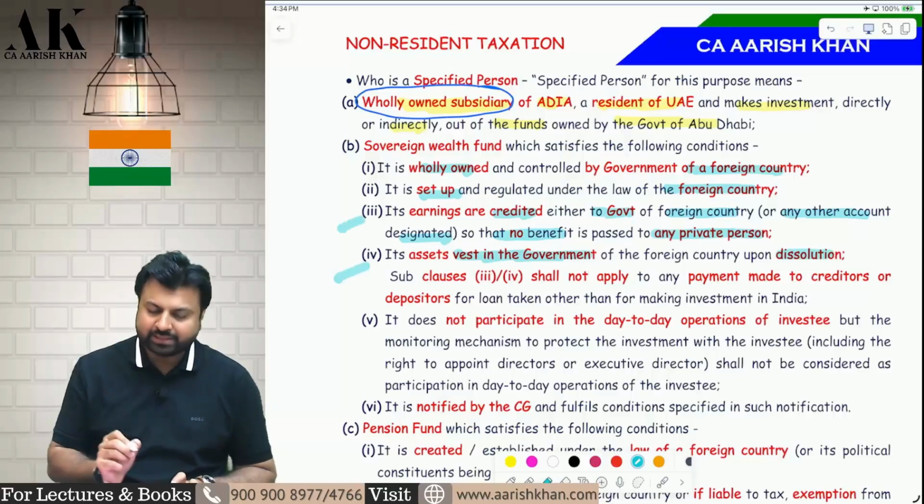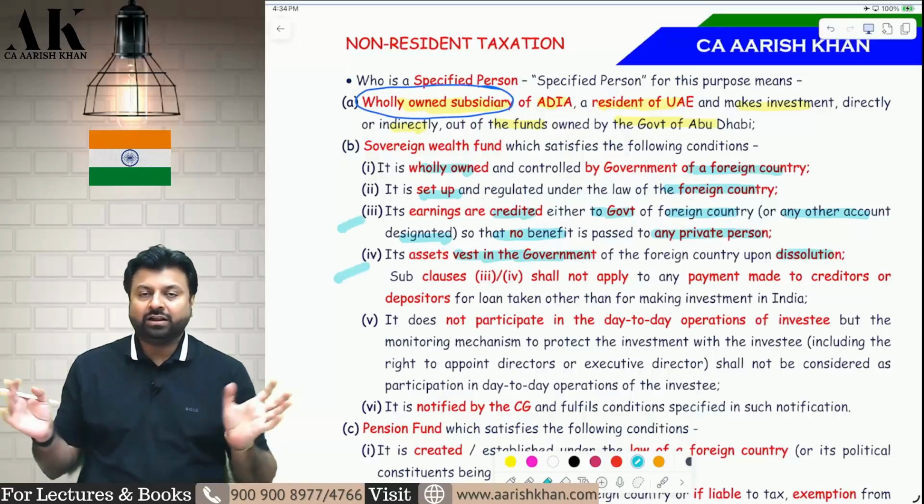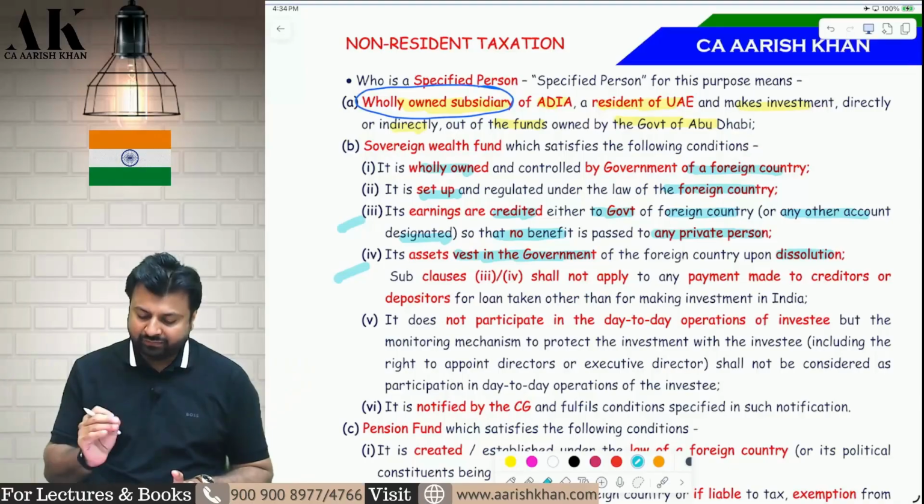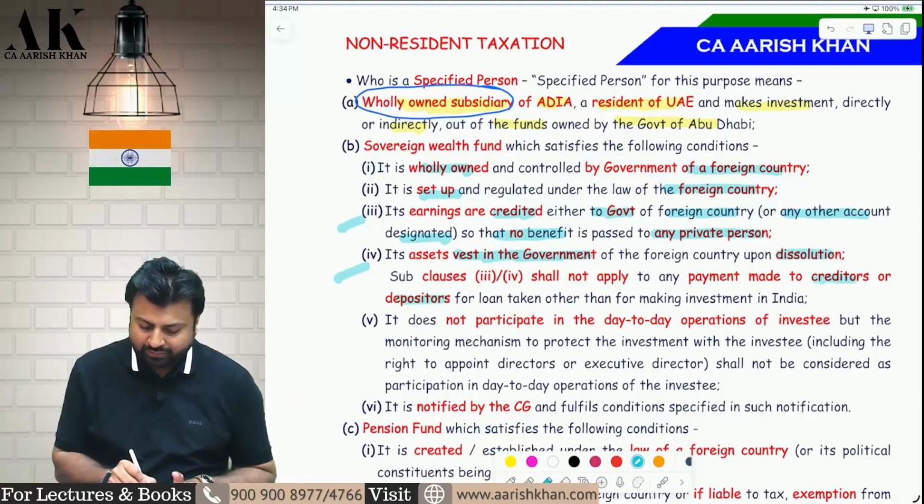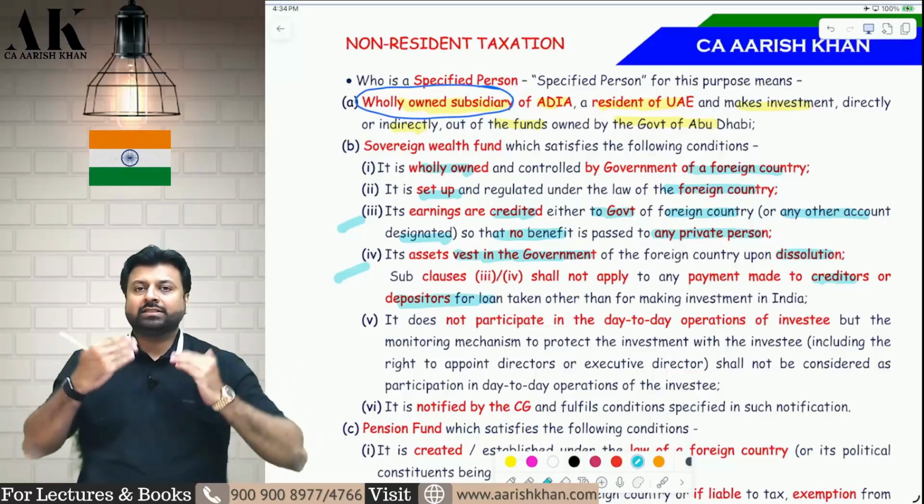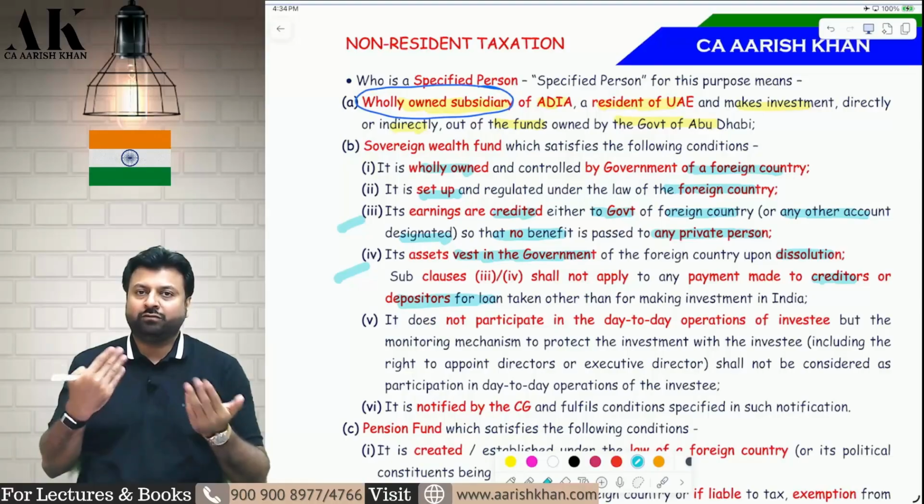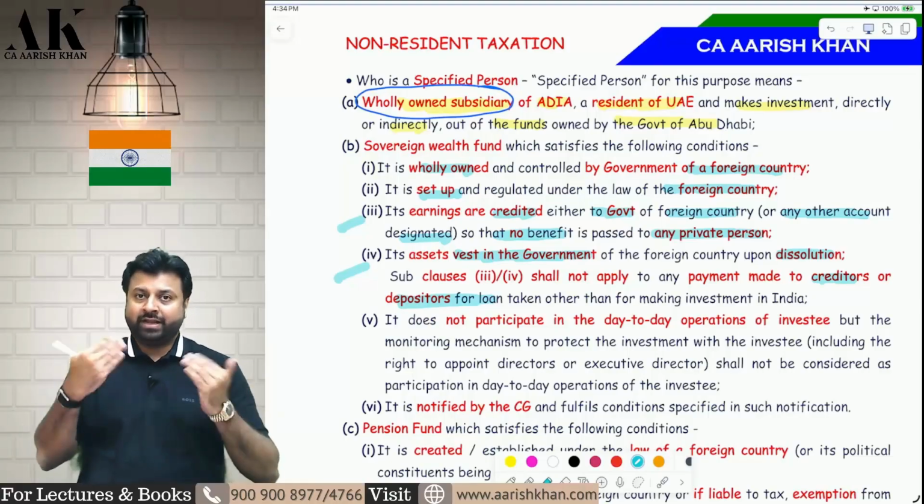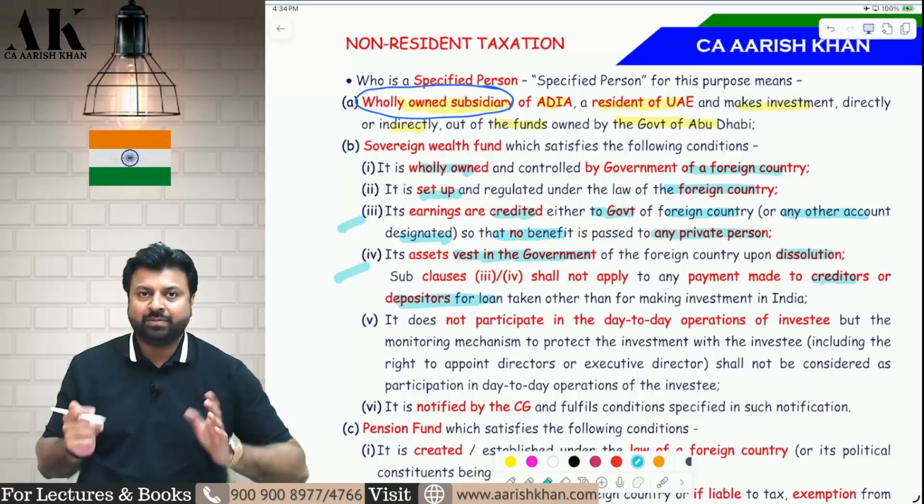But condition number 3 and 4 will not be applicable in some cases where they have to make payment to creditors, or where they have to make repayment of loans to the depositors. So if you have taken something on credit from some creditor, then you have to obviously give your earning to them. If you have taken a loan from someone, then you have to obviously repay the loan to them also.